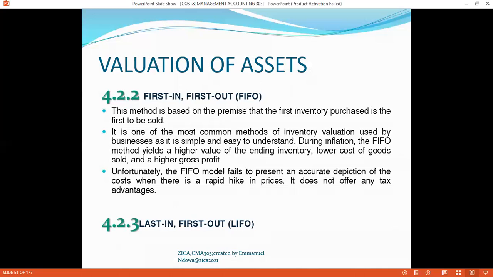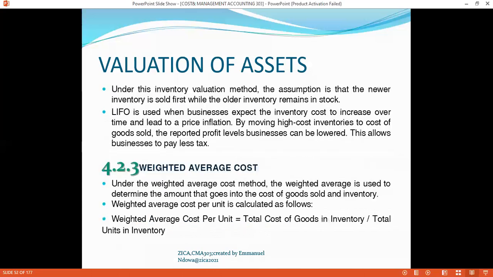And then last in, first out: the inventory that was last to be received is the one that will be sold first. That is the last in, first out method. And then the weighted average cost: you need to get the total cost of the inventory divided by the total number of units. That's when you can come up with the weighted average cost per unit.